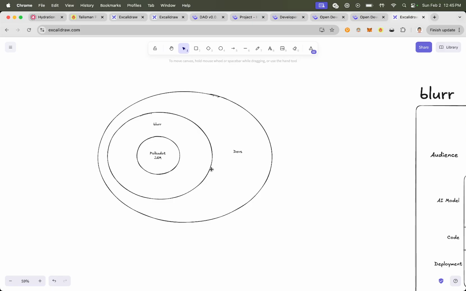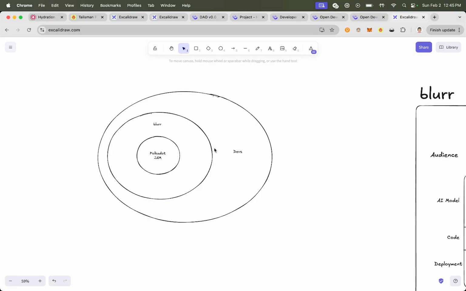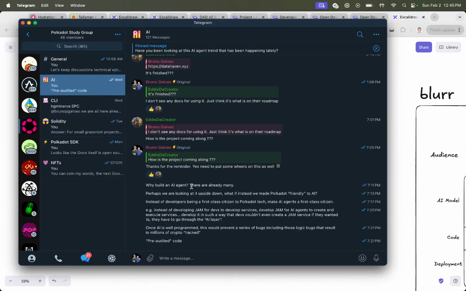I've been able to give it some thought, and what you see on the screen here is in line with the discussion that I had the other day in the AI channel. Specifically, this section here, where I'm talking about creating an AI layer where it's essentially impossible for a developer to interact with Polkadot without going through the AI layer. So, given some thought, I would like to incorporate that into Blur.